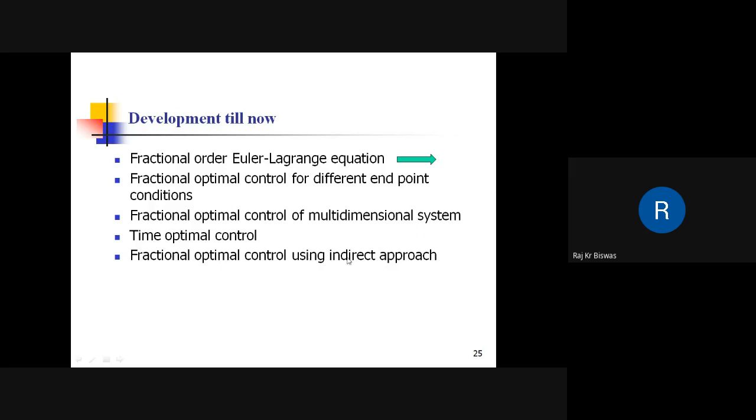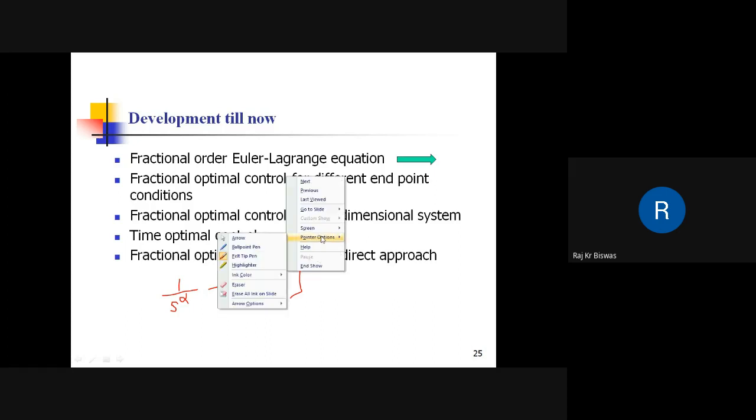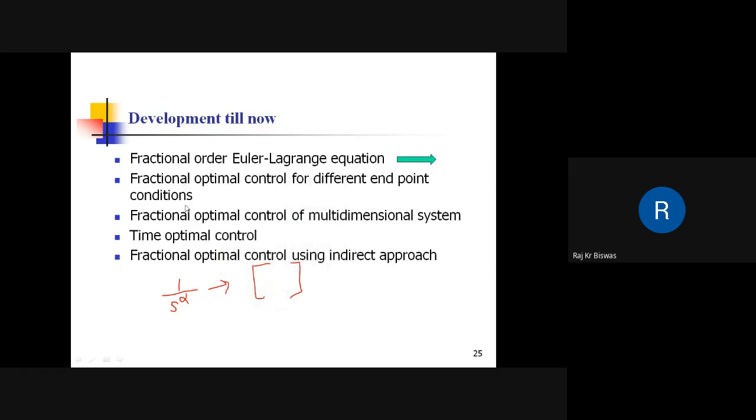In many cases, this 1 by S to the power alpha term is replaced by an equivalent integer order state space representation, and the problem is carried out with this modified system. So this is an indirect approach. These are the developments till now in the area of fractional optimal control.